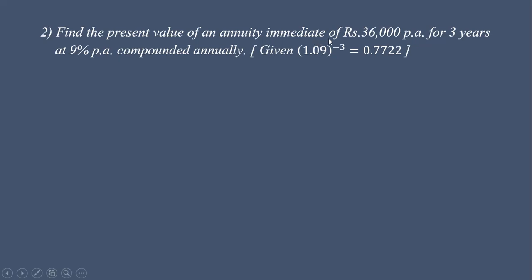Now the things required, find the present value. We want to find the value of capital letter P, present value. For that, the given things are annuity immediate of rupees 36,000 per annum. That means 36,000 rupees are invested per year, so it is the value of C. For 3 years, that means per year for 3 years, that means number of installments are 3, or n is equal to 3, at 9% per annum compounded annually.